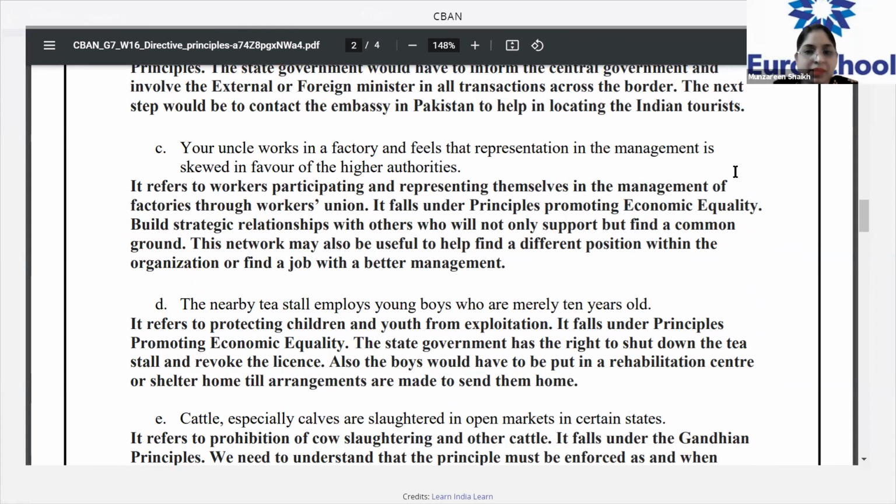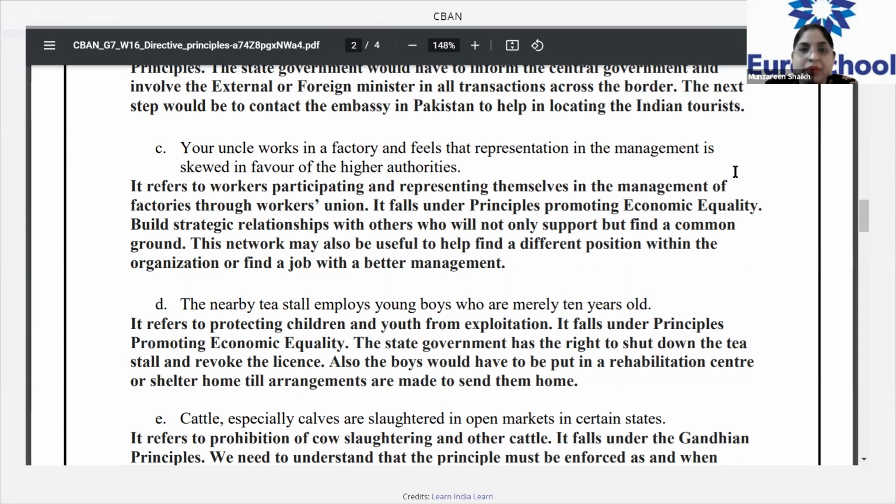Why does it come under principle promoting economic equality? Because here we have the workers and we also have the representatives who are working in the management and in the factories, the worker unions. Now, what would be the solution? Yes, anybody else? Yes, Joshua. Ma'am, you can complain to higher authorities that have power, like your area's head, so then they can come and see into the problem.